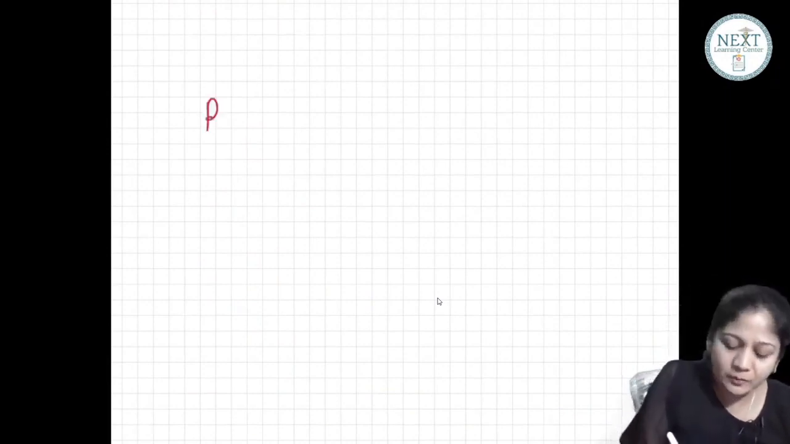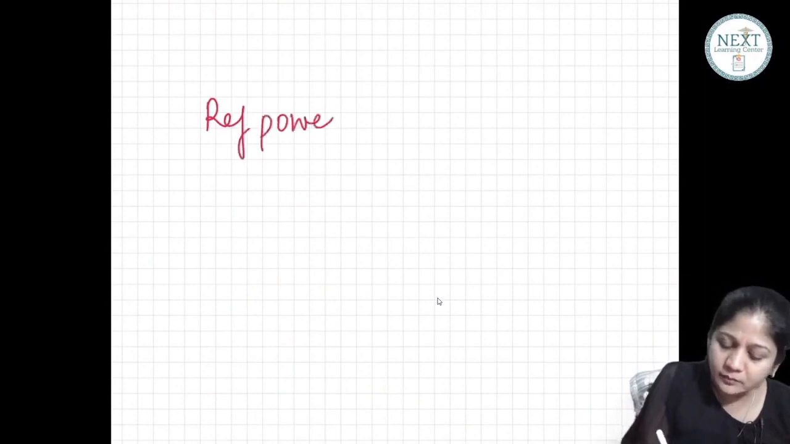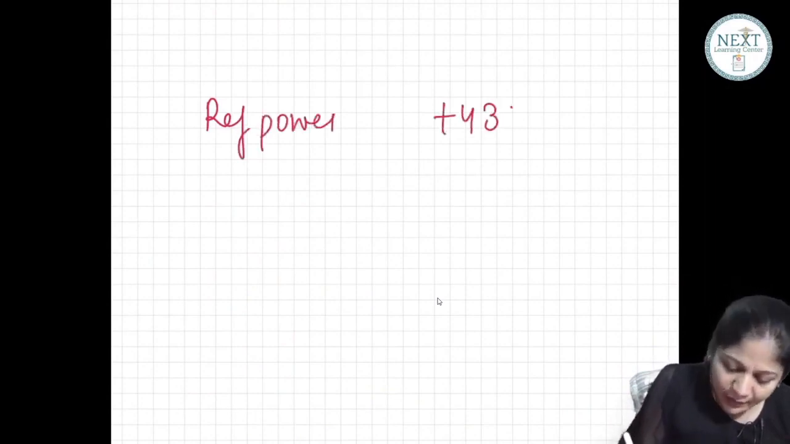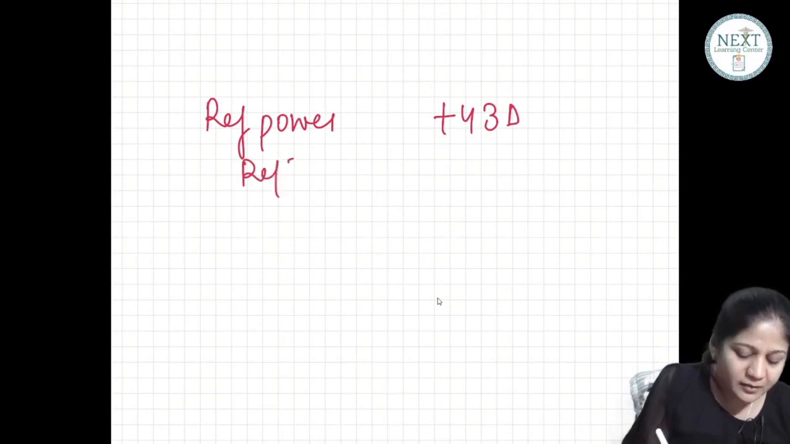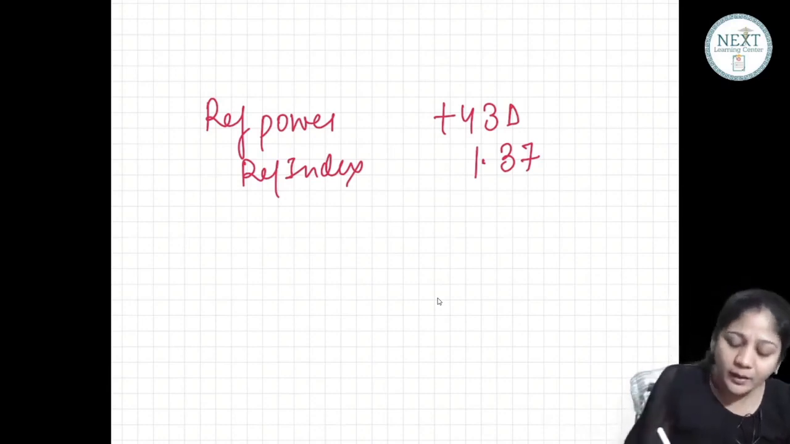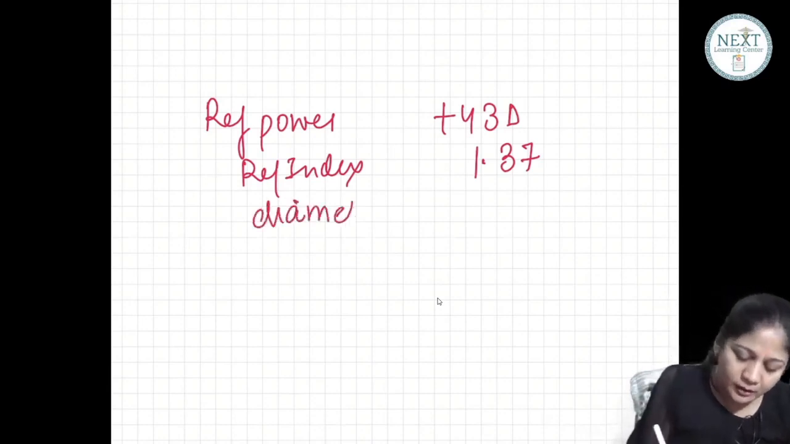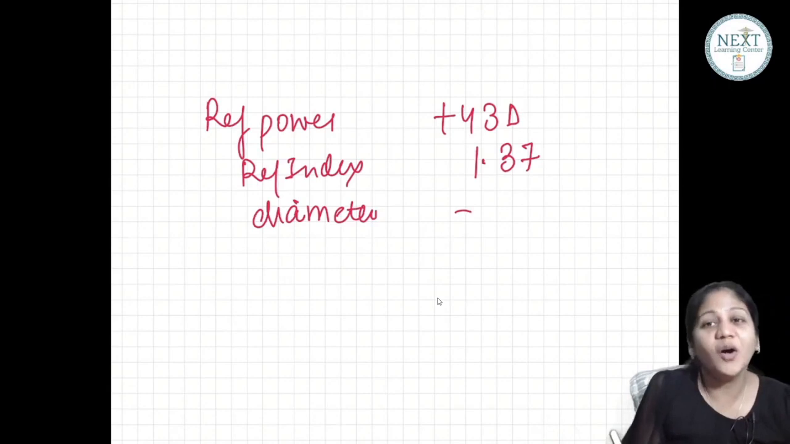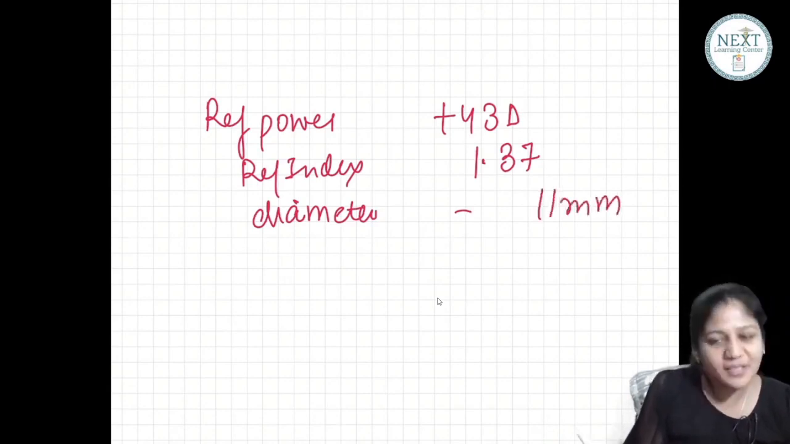What is the refractive power of the cornea? Plus 43 diopters. What is the refractive index of the cornea? You know it already, it is 1.37. Now, what is the diameter of your cornea? Your cornea is 11 millimeters.